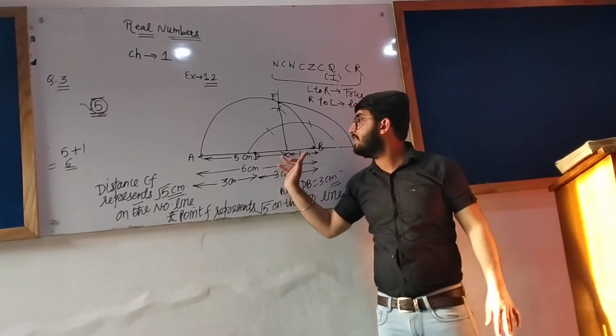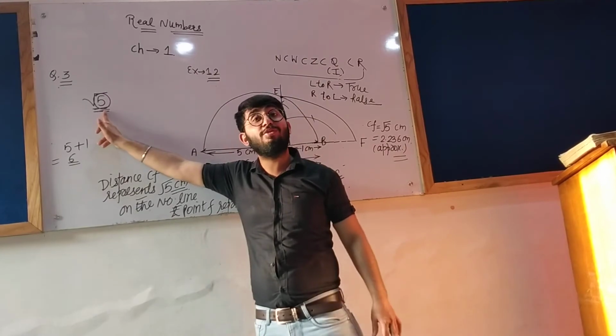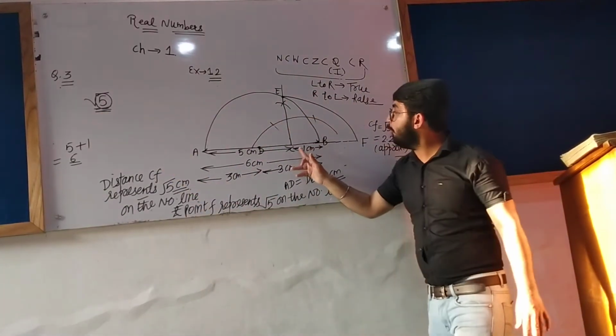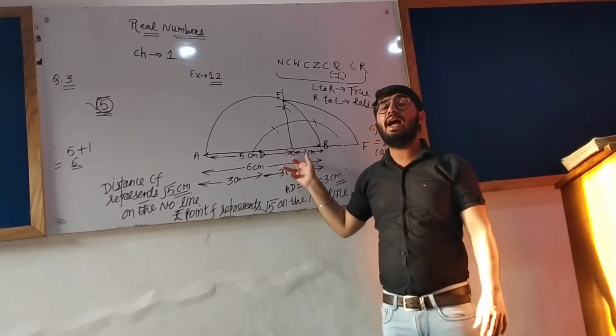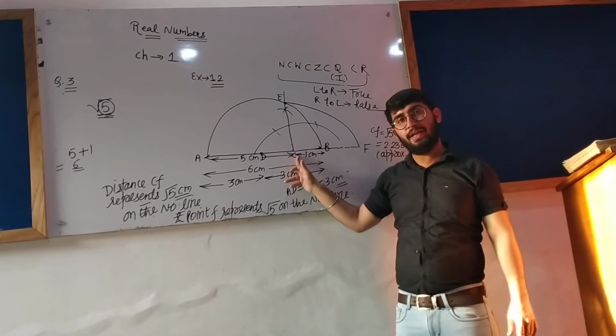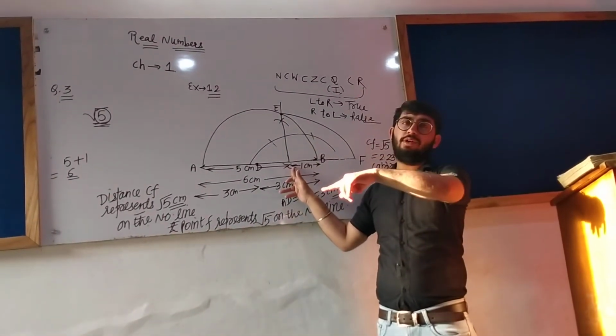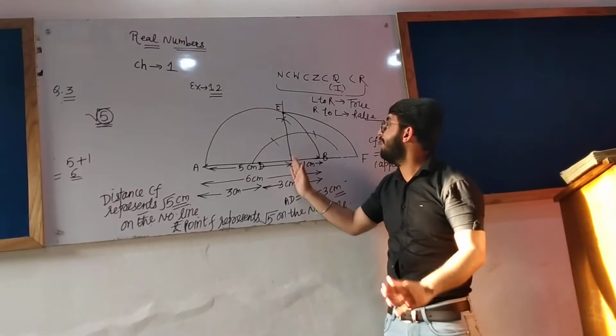Till point C, 5 centimeter distance is completed, which I am to represent as root 5 on the number line. So at point C, I will draw an angle of 90 degree. First arc 60 degree, second arc 120 degree, and in the middle of 60 and 120 lies 90 degree.